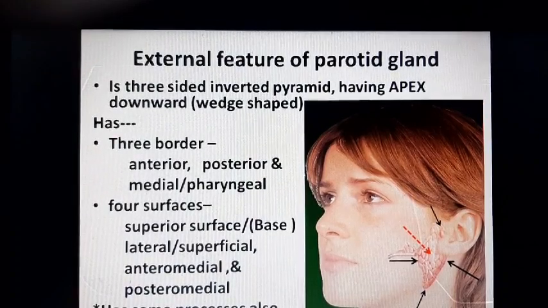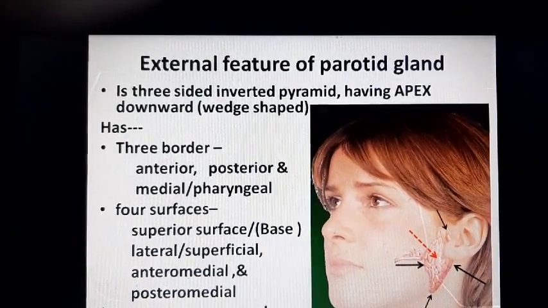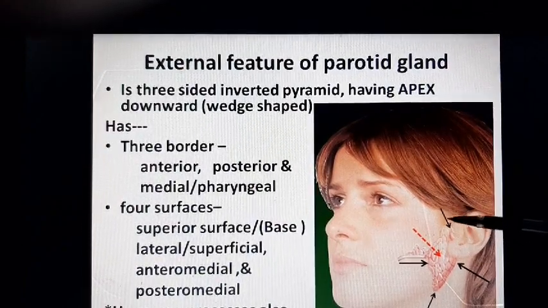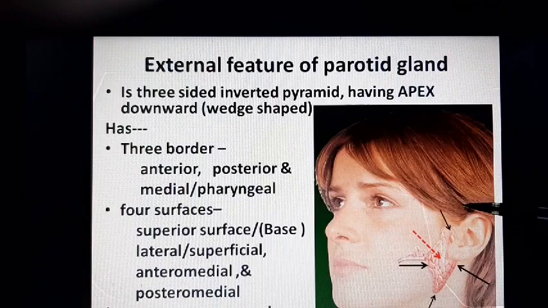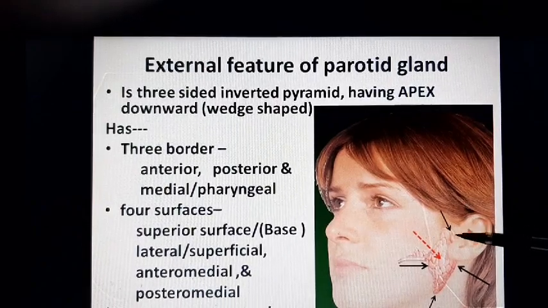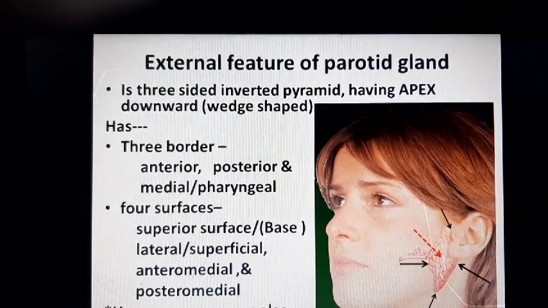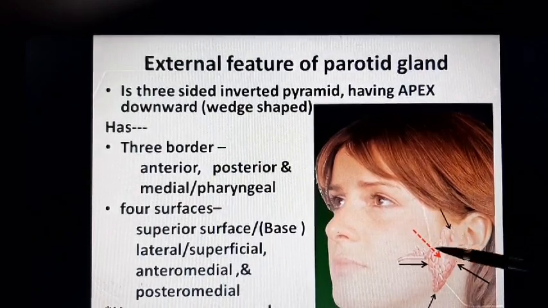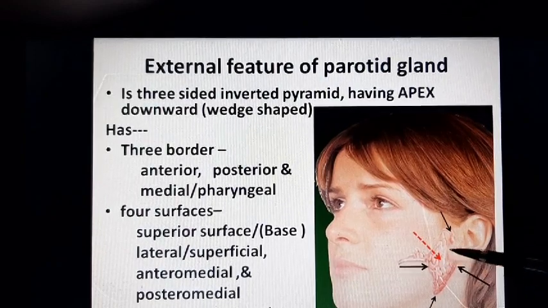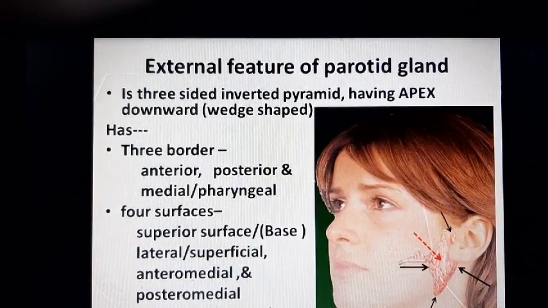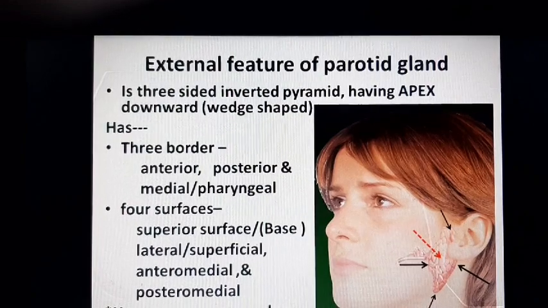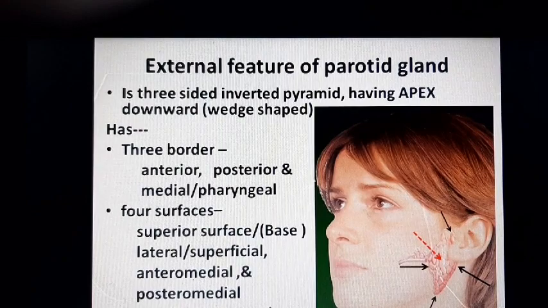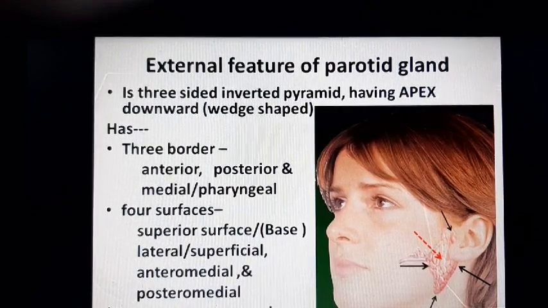Now comes to the surface. There are four surfaces. Superior surface. Here you can see this arrow indicates the superior surface directed upward. It is also known as base of the gland. And the lateral surface, you can see this area marked by red arrow. This is the lateral surface or superficial surface. Now comes to anteromedial surface and posteromedial surface. These are two surfaces directed medially.